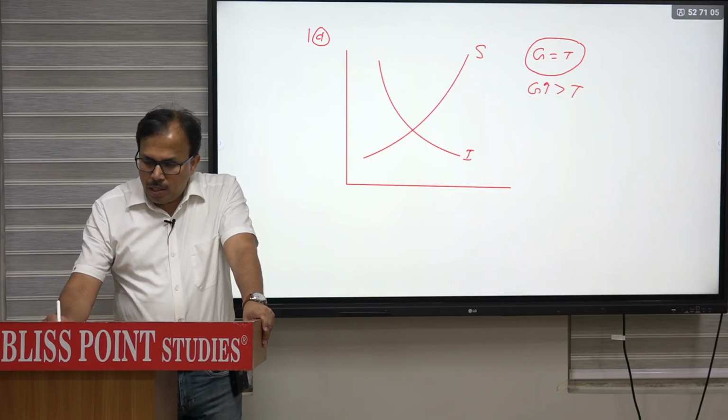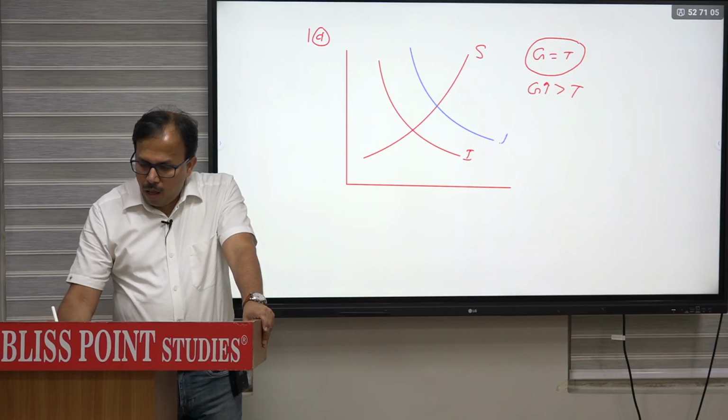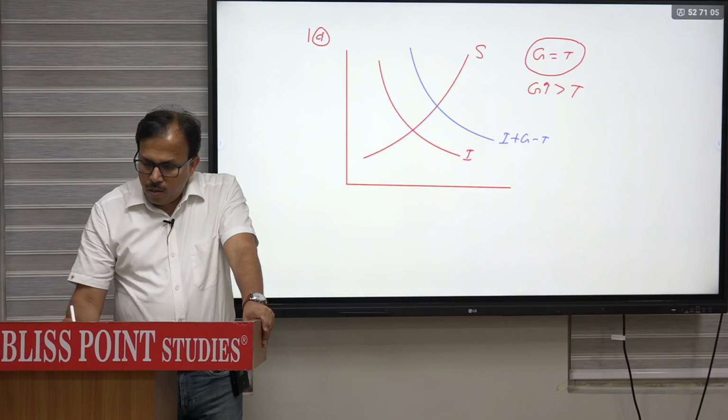As government expenditure increases, the demand for loanable fund will shift, and this will become I plus G minus T. So initially the interest rate was R1. Now the interest rate will be R2. Initially saving was determined by this point, now saving will be determined by this point.